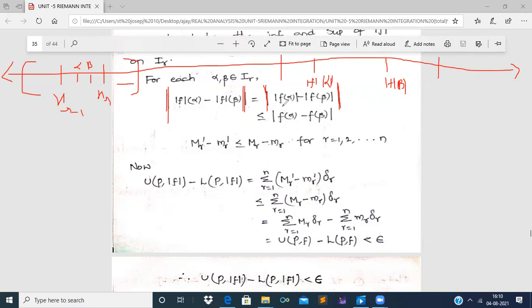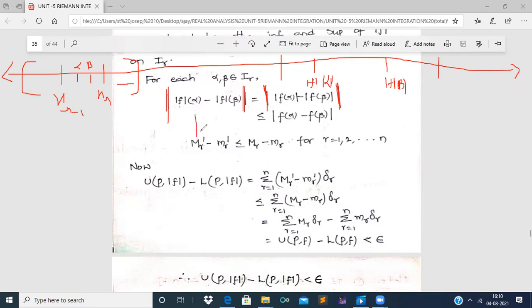Why? Because mod f of alpha is less than or equal to f of alpha, and mod f of beta is less than or equal to f of beta. So mod f of alpha minus mod f of beta is lesser than or equal to mod f of alpha minus f of beta.